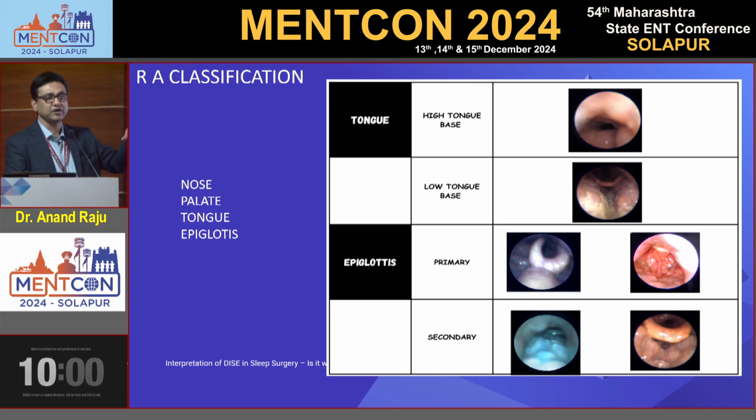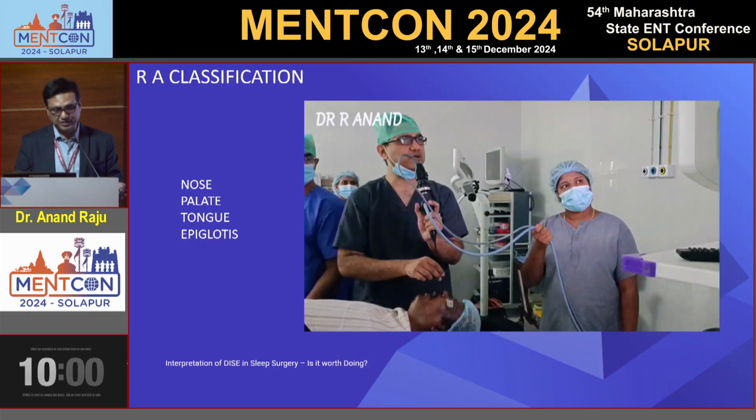Then the tongue. The high tongue base is the muscle itself. In the tongue base, a lot of fat deposition as well as the huge muscle can cause a high tongue base collapse. Low tongue base is by the lingual tonsil, as well as a lot of lymphoid follicle deposit over the lower tongue base, which can cause collapse. Then comes primary epiglottis collapse. The epiglottis itself being flappy, C-shaped or U-shaped can cause collapse at the primary level. In secondary, the lingual tonsil, sometimes a huge lymphoid follicle, can push the epiglottis back and cause collapse at the lower epiglottis level. So this is my own classification.